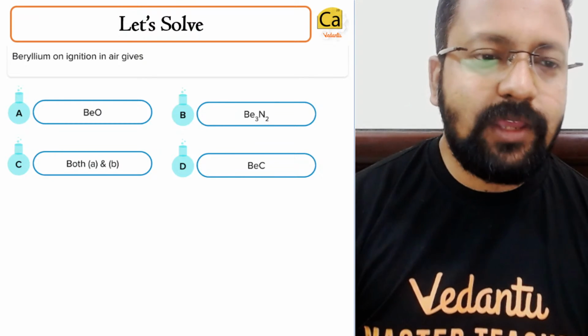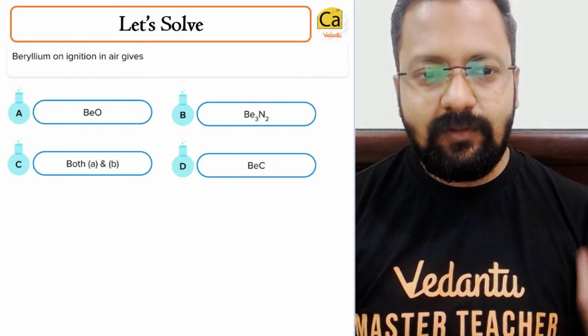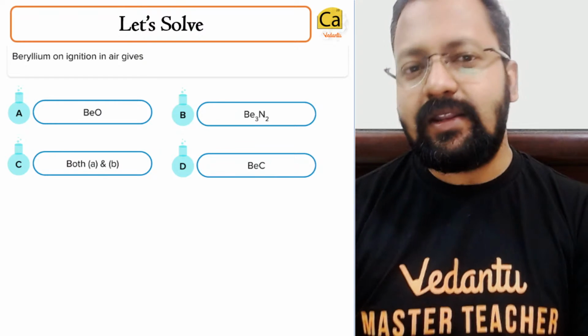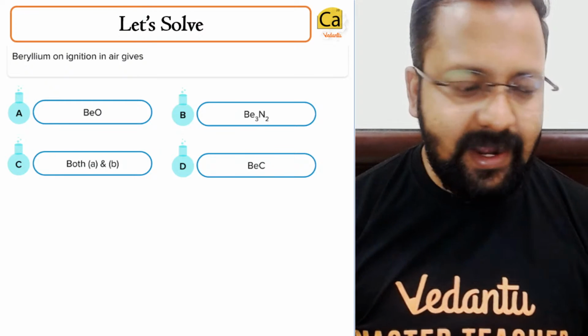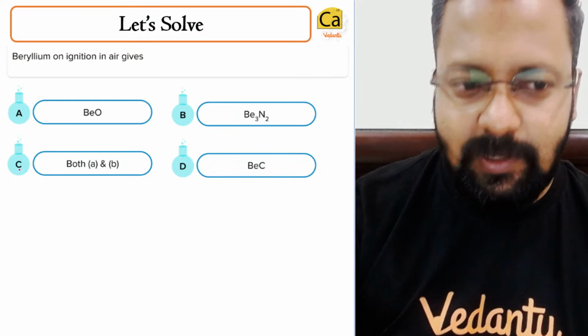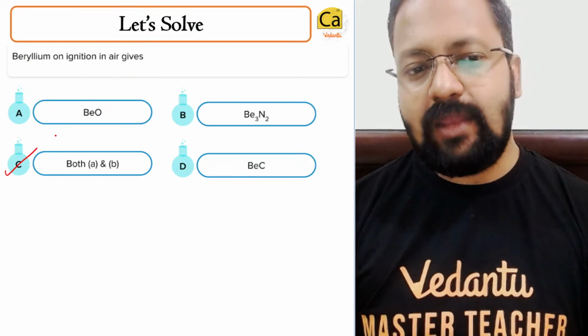Okay, so what do you think is the most appropriate choice? The beryllium element Be, when you ignite it in air, it will give which compound? Aditya Raj has given the most appropriate answer. The right answer is C, both A and B.